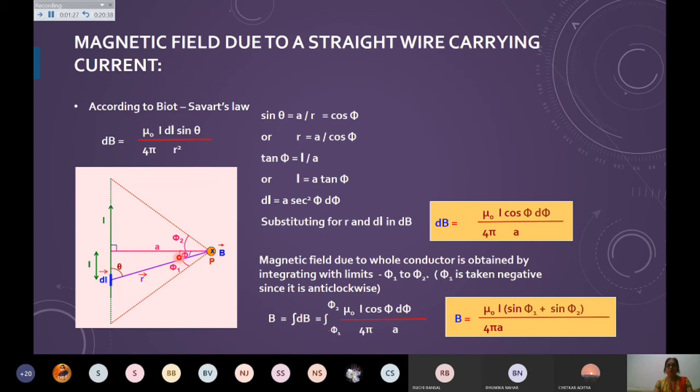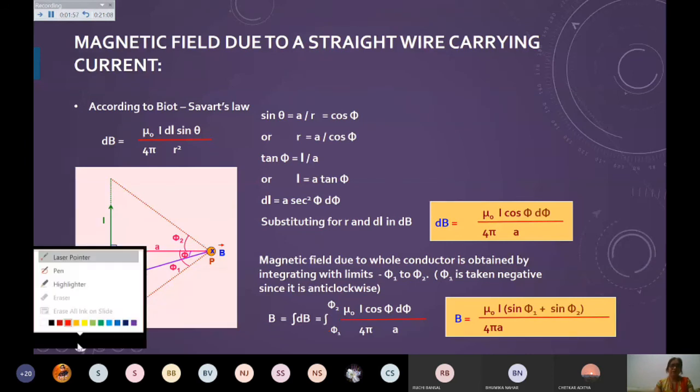Now, if we suppose this angle here as phi, then in this right angle triangle, if you want to name this triangle, you can name it PMN. Then in this triangle, theta plus phi will be equal to 90 degree. So of course you can say that phi is equal to 90 minus theta.